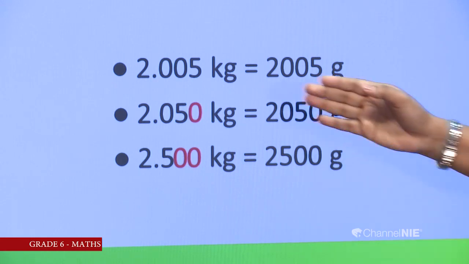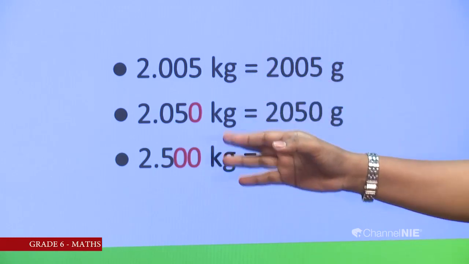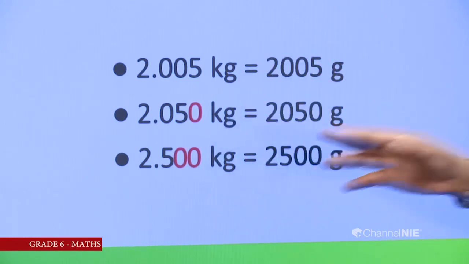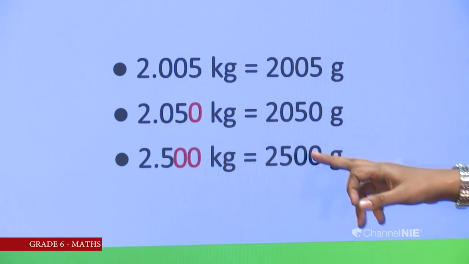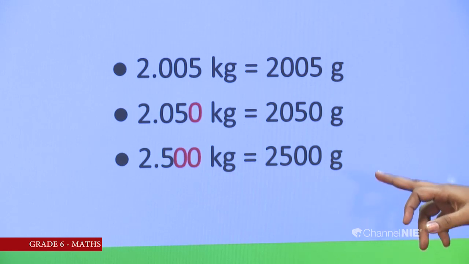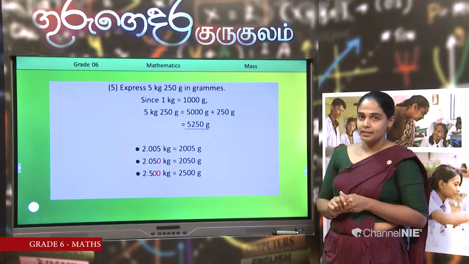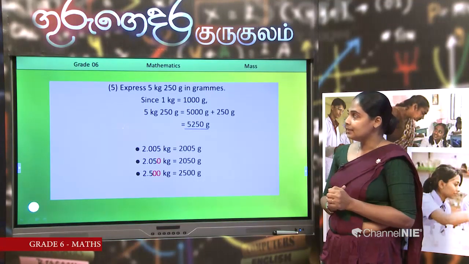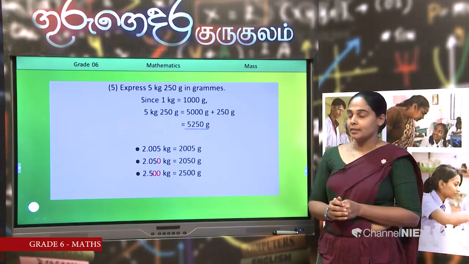But when we are writing amounts in kilograms, we should know there are 3 digits after the decimal point. So the amount in grams is 2500 grams. Okay, kids, we converted kilograms into grams.